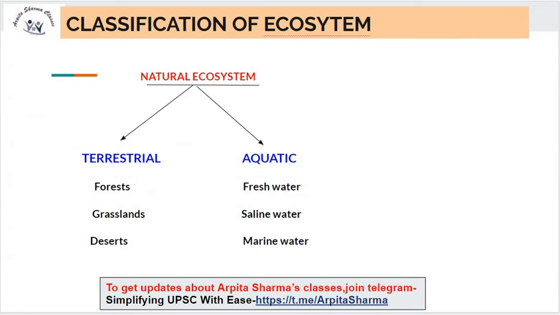Now, classification of ecosystem. Ecosystem is classified into two, terrestrial ecosystem and aquatic ecosystem. Terrestrial ecosystem consists of forest, grassland and desert, and aquatic ecosystem consists of freshwater, saline water and marine water. This is the classification of a natural ecosystem.